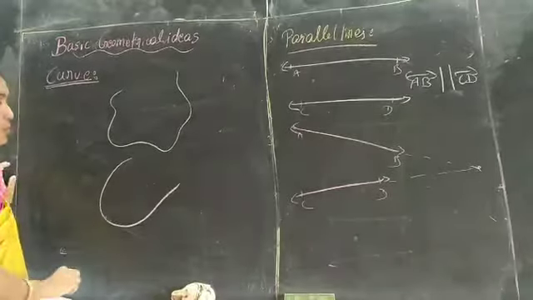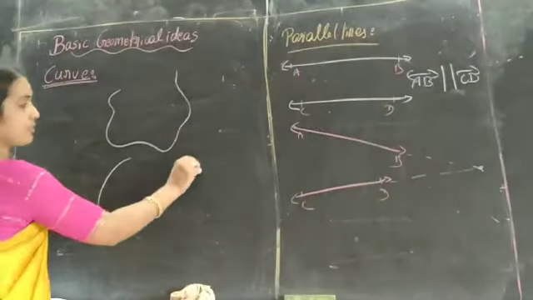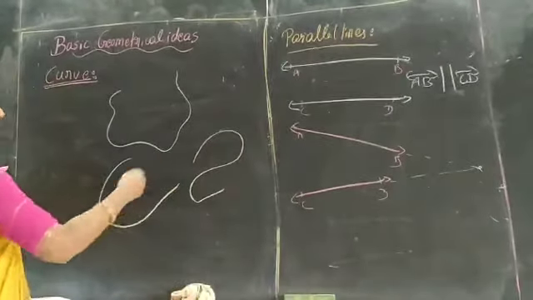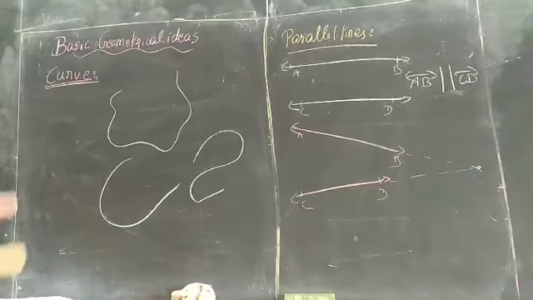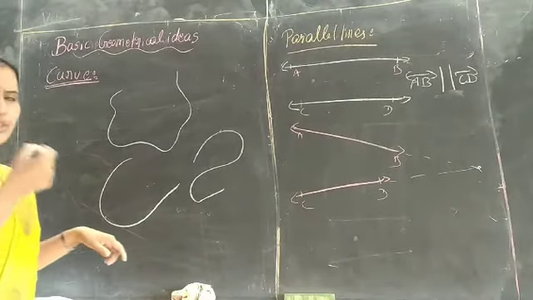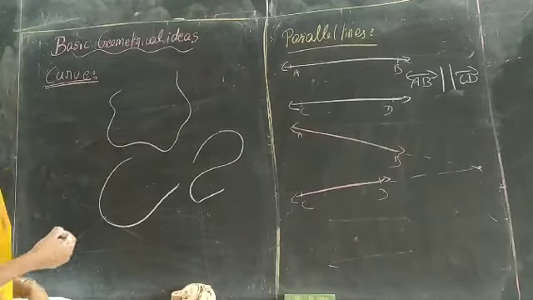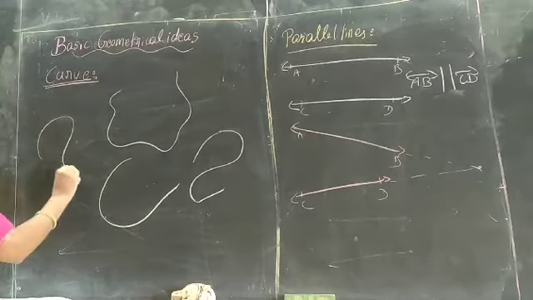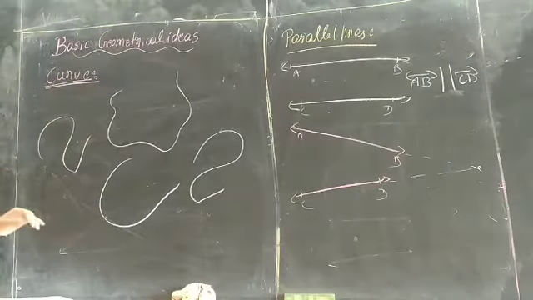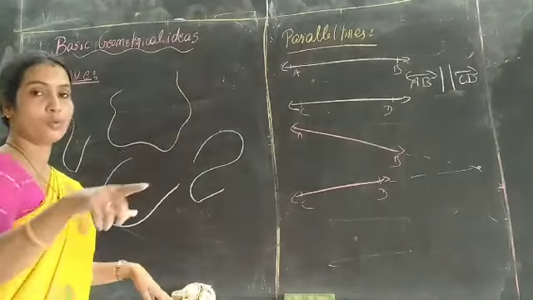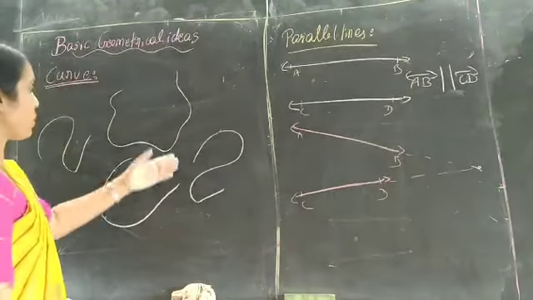See here, these are all curves. Without lifting a pencil or chalk or pen, if you draw the figure, it is called a curve. You should not lift it. Once you start, it goes on continuing. So this is called a curve.